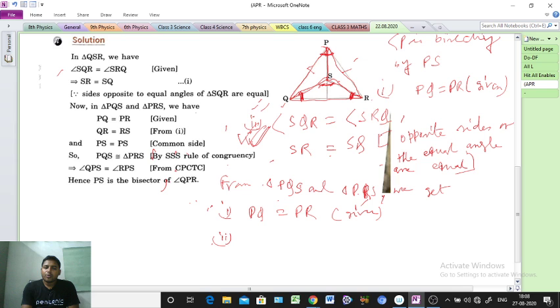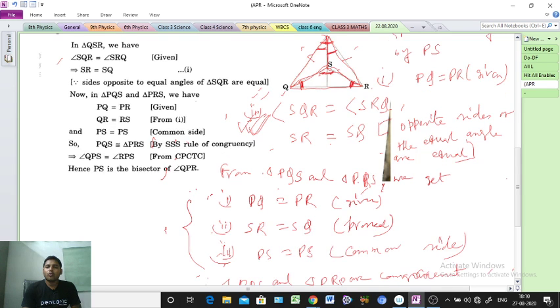Clear or not? Two angles are equal, and one common side is there, PS is the common side. Hence PS is the bisector.